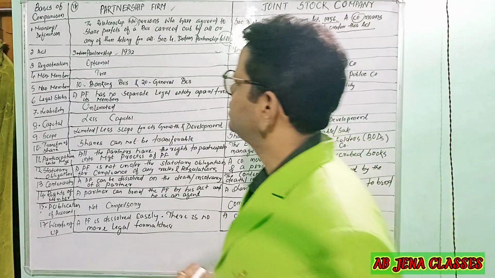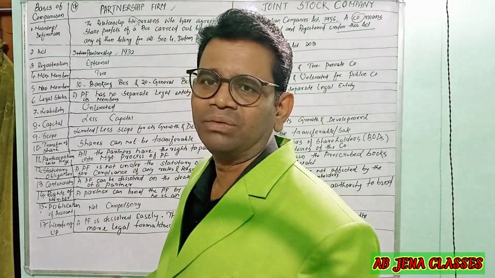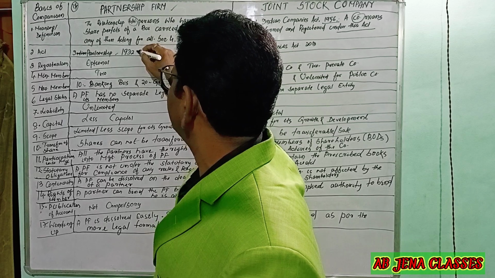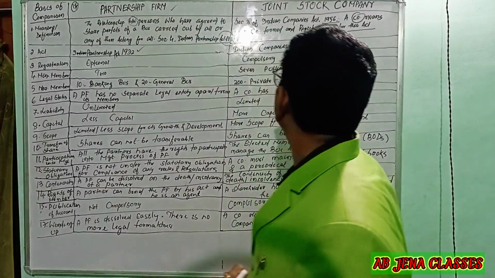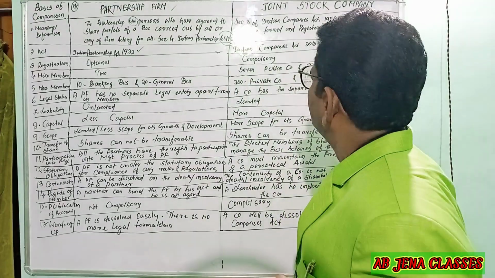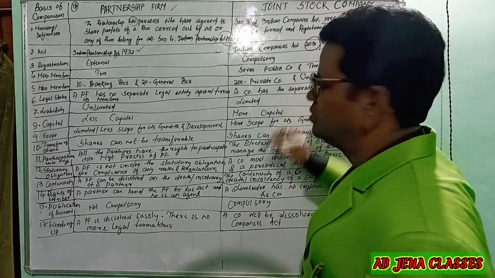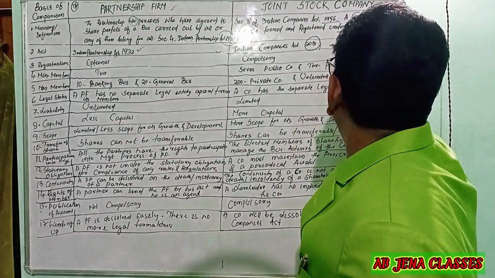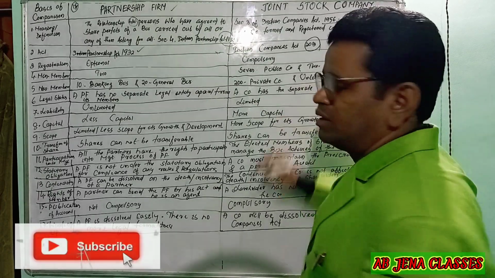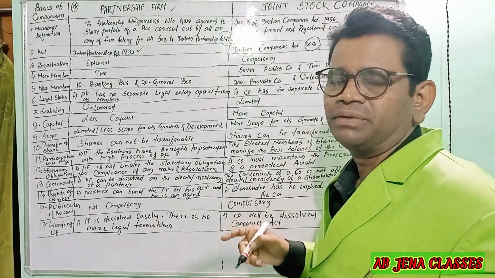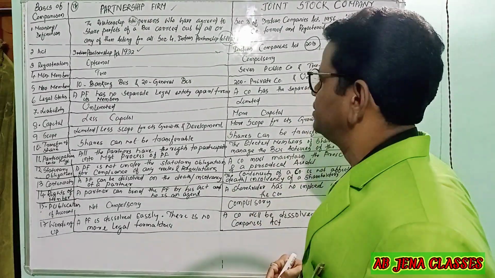Come to the second basis of comparison, the act. The Partnership Act, which I have already told you, is the Indian Partnership Act 1932, whereas the Indian Companies Act is 2013. Earlier it was 1956, and the new Companies Act 2013 has replaced the old Companies Act 1956.